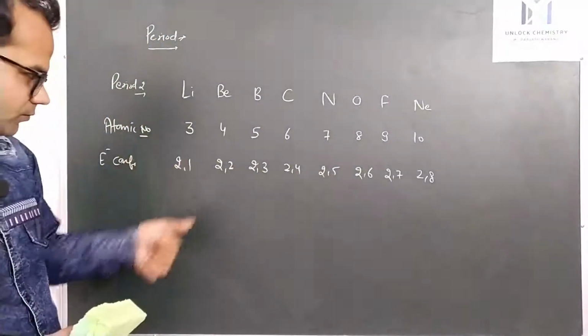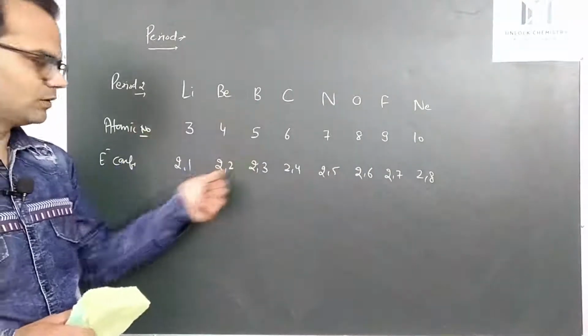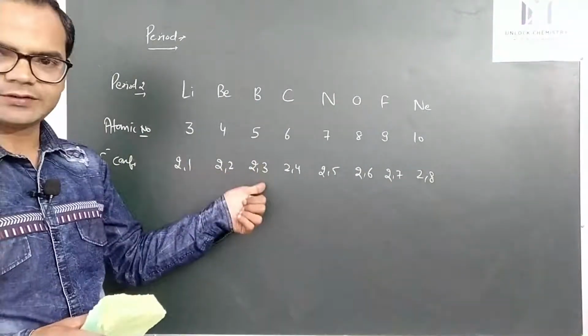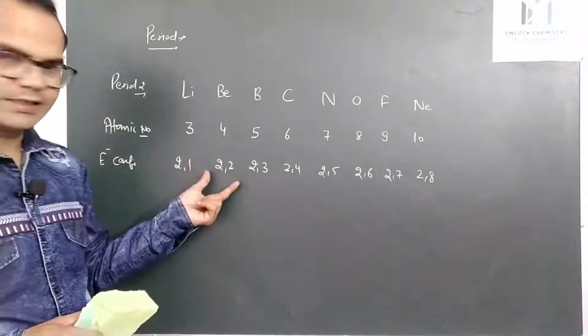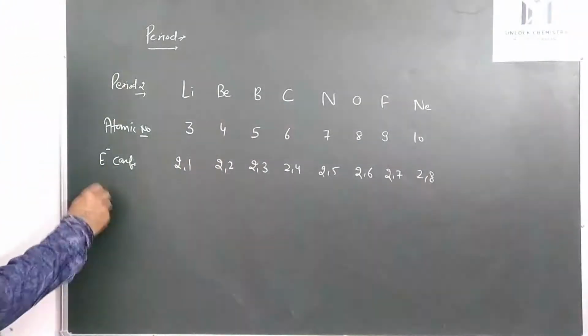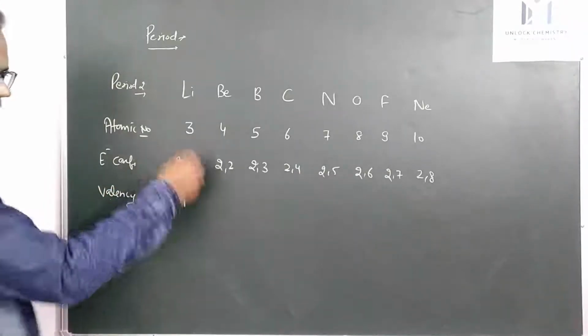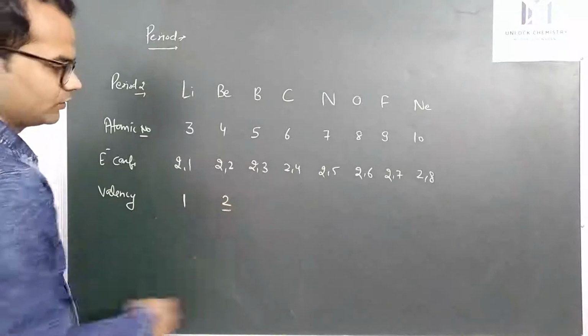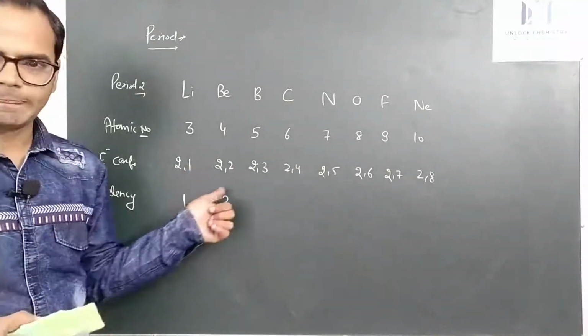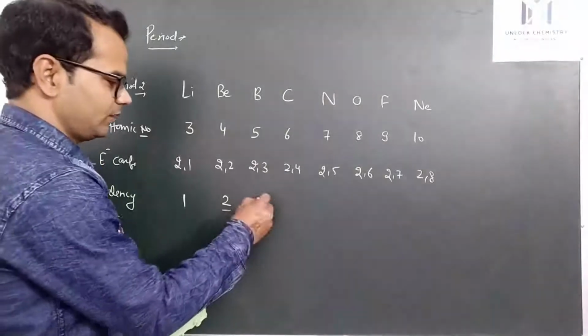So to achieve a noble gas configuration, lithium, beryllium and boron can lose 1, 2, 3 electrons. So they will acquire a stable configuration by losing electrons. So their valency: lithium will show a valency of 1 by losing 1 electron, beryllium will show a valency of 2 by losing 2 electrons, and in a similar manner, boron will show a valency of 3.